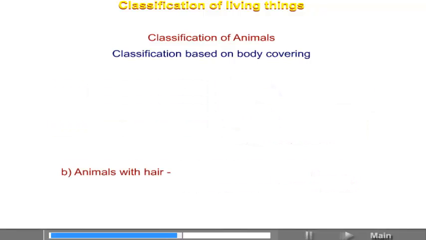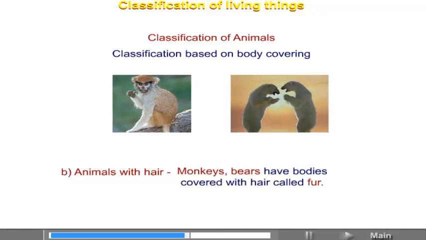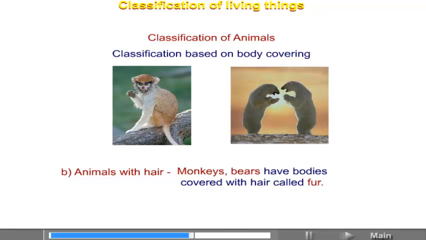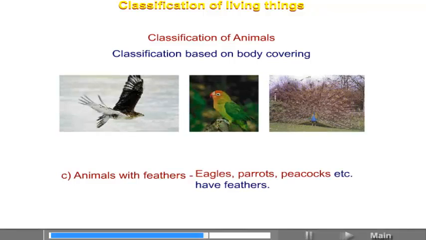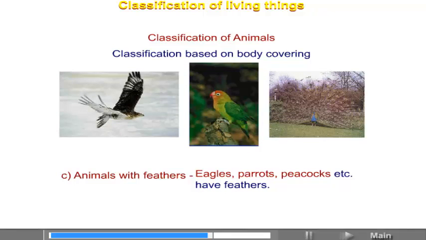B. Animals with hair. Monkeys, bears have bodies covered with hair called fur. C. Animals with feathers. Eagles, parrots, peacocks, etc. have feathers.